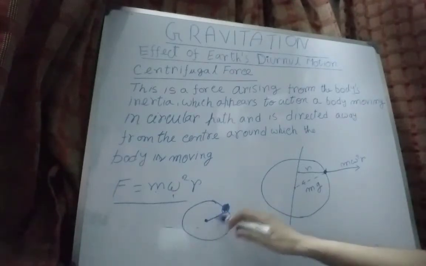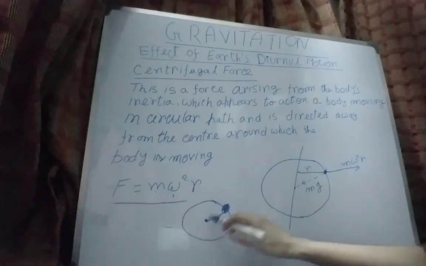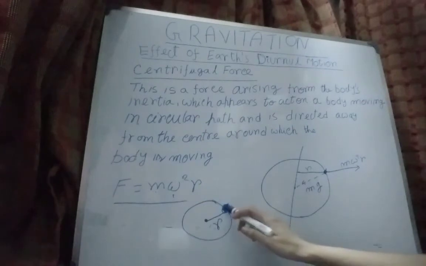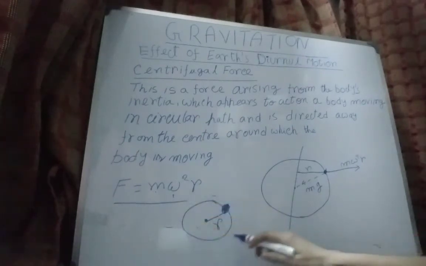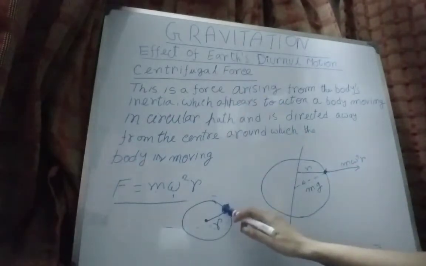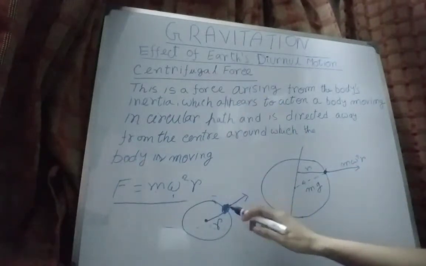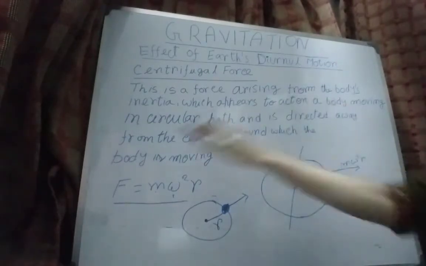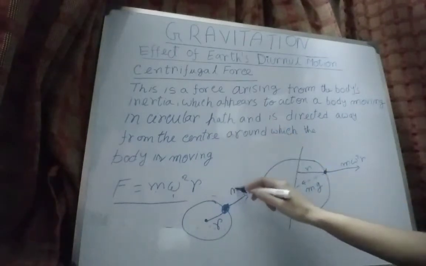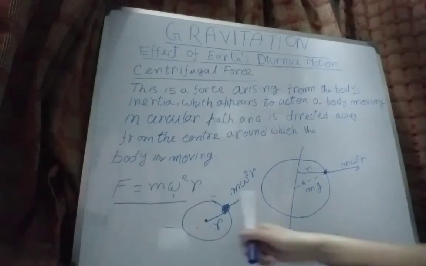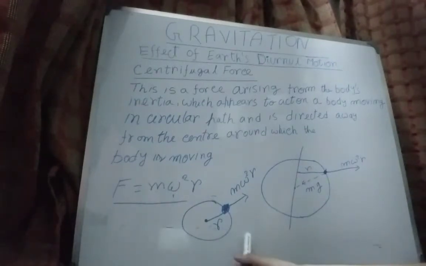That is, if this is the center and this is the path, then this is the radius of the circular path. So if any object is moving along this circular path, then due to this centrifugal force it will feel a force m omega square r, directed away from the center. This is the centrifugal force on any object which is moving in a circular path.